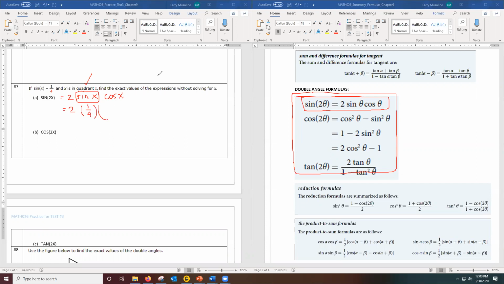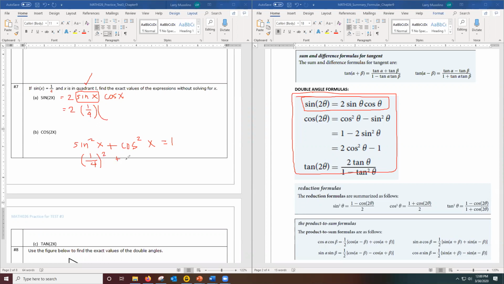So again, I have to go off to the side and do the sine squared x plus cosine squared x equal 1 routine. Because now that I know sine, I can use this formula to figure out cosine. Let's do it quickly. So the sine is 1/4.